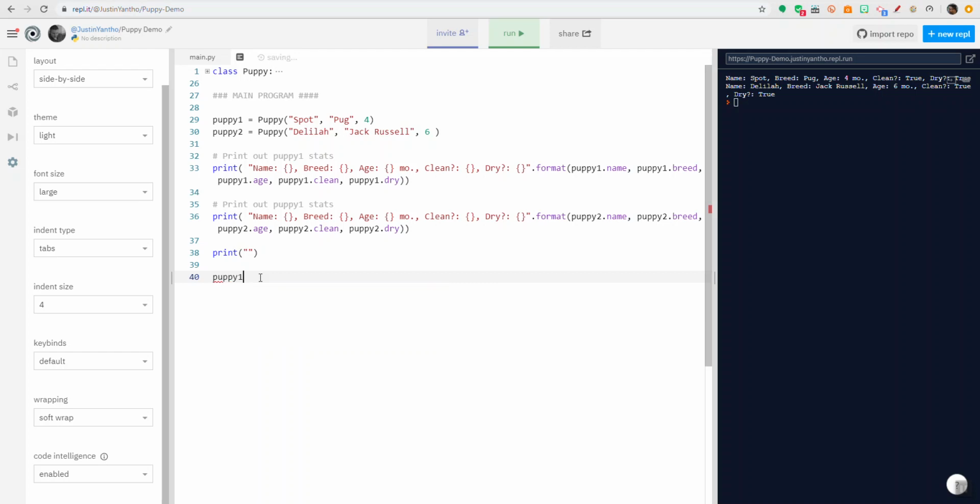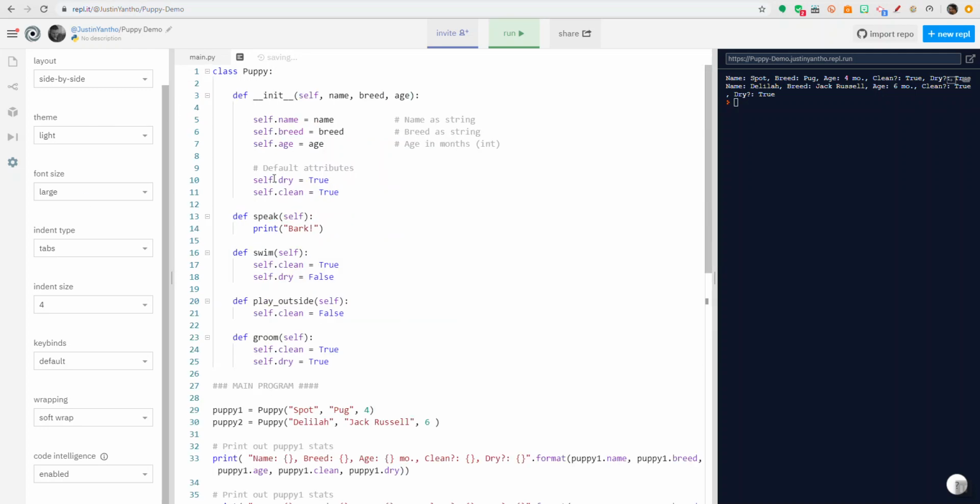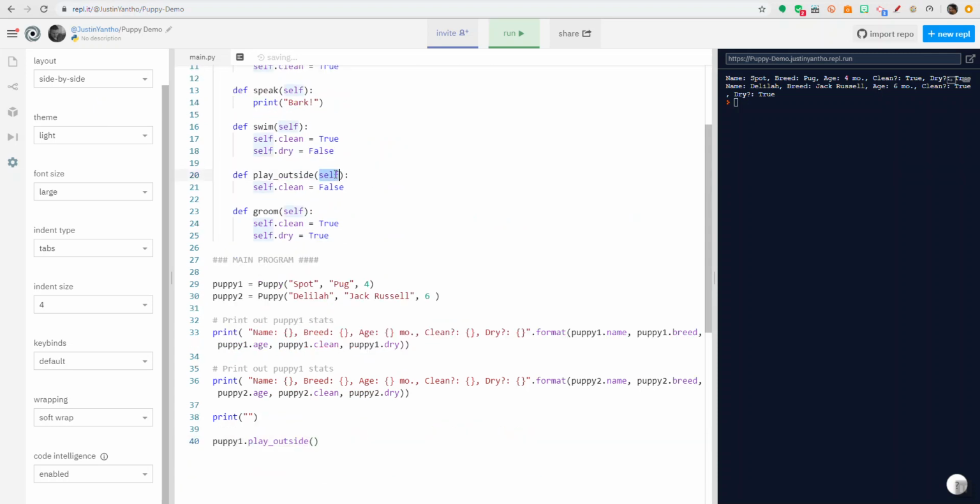So I make sure it's highlighted, press tab, and it finishes it. And I'll say puppy1 dot play outside. Again, the code intelligence comes through. You can see that play outside only accepts self. That's the variable it expects, and that's a default one. So you never actually have to give it in the brackets. So telling puppy1 to play outside, we can run it.